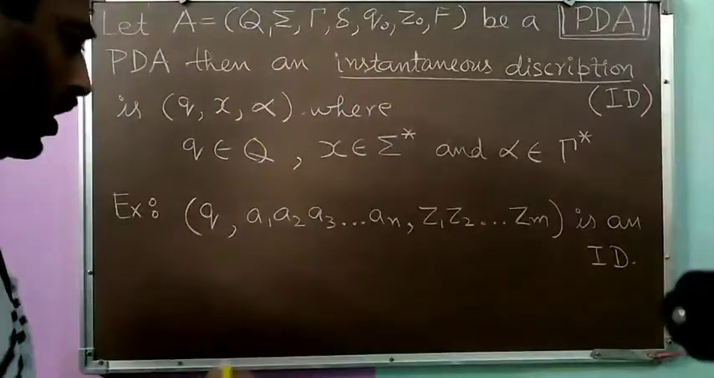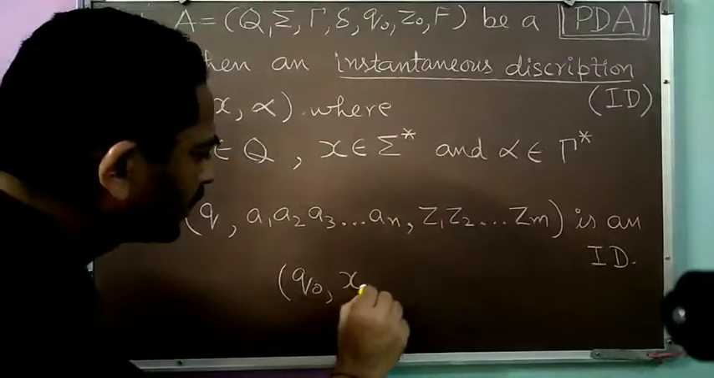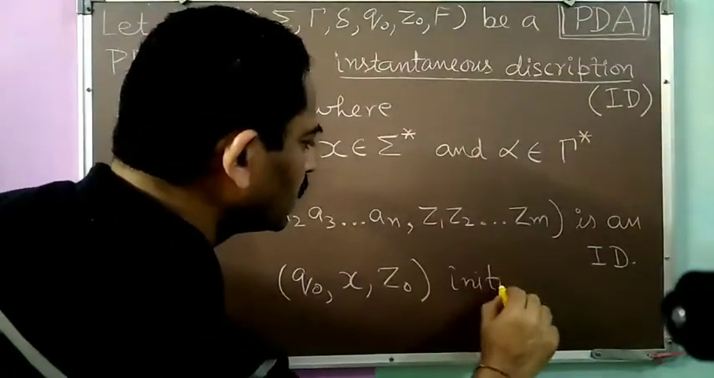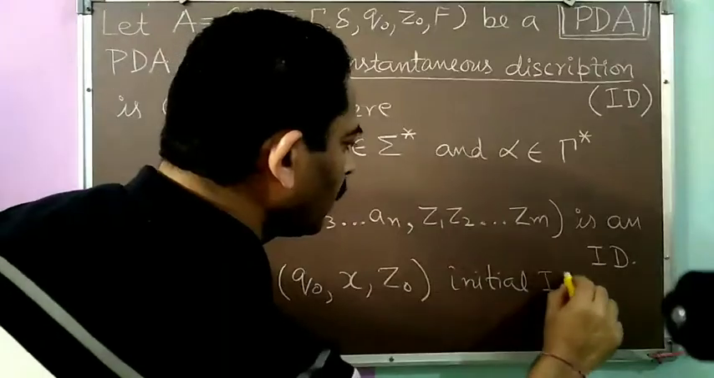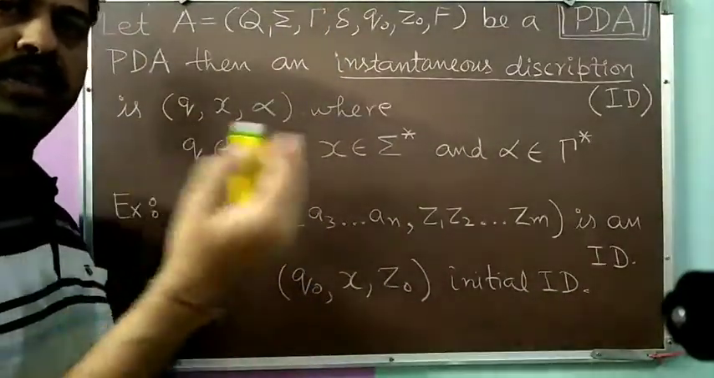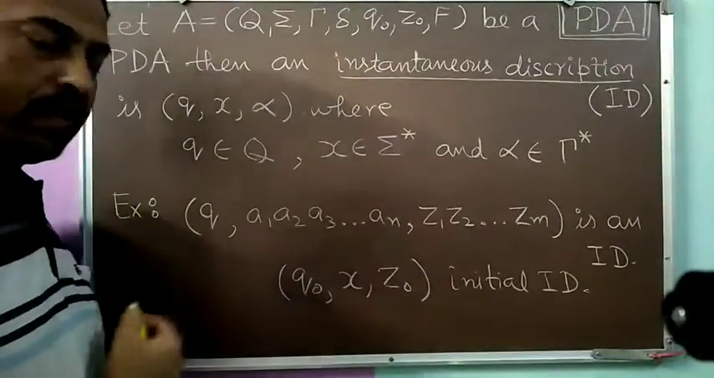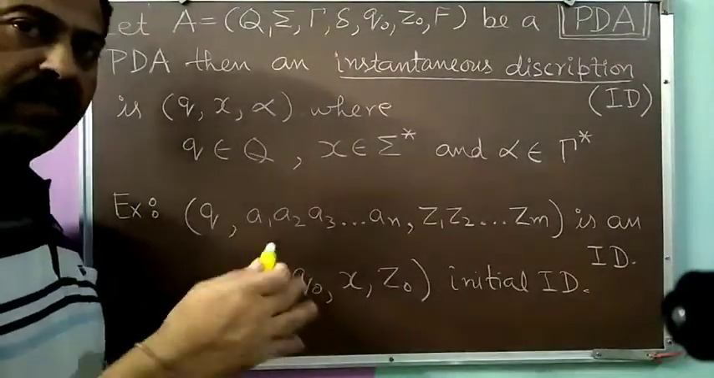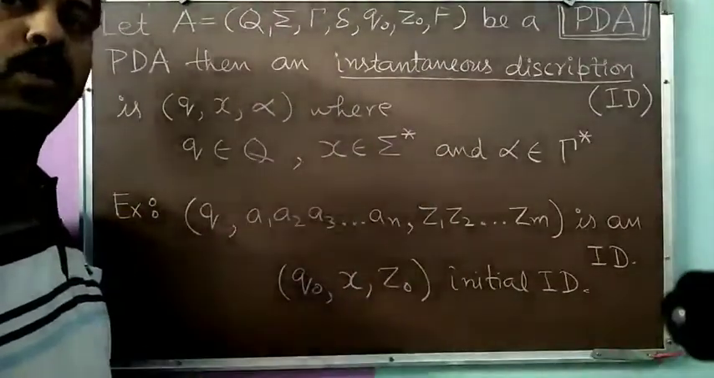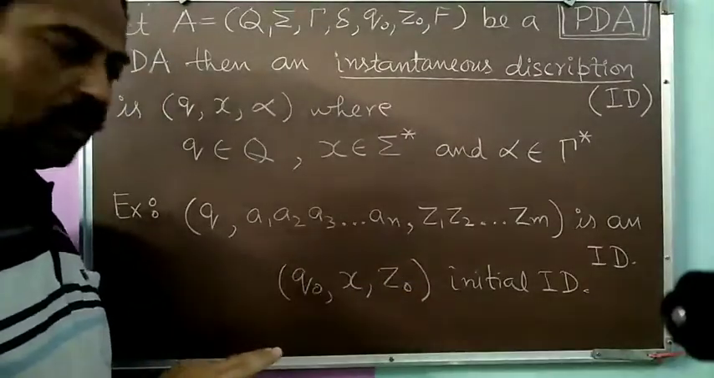Now if we follow this definition, then (Q0, X, Z0) will be an initial ID. Why am I calling it an initial ID? Because we always start our processing of PDA from the start state, that is Q0. So the current state will be Q0. In the starting, we have not processed anything. The whole input string remains to be processed. So that whole input string X I have written here.